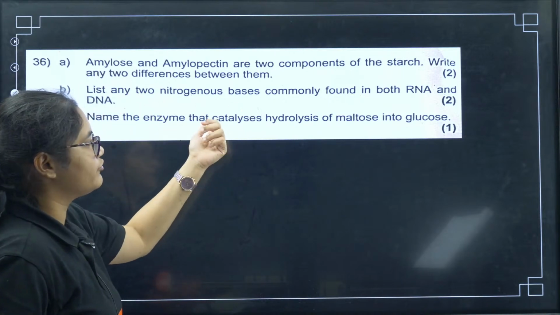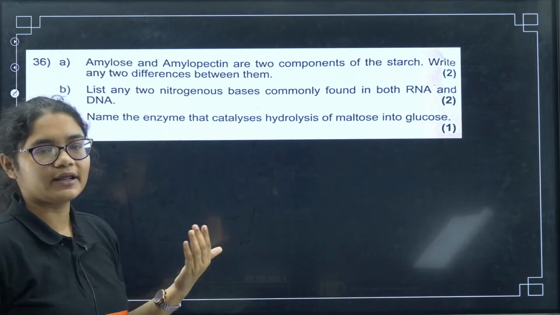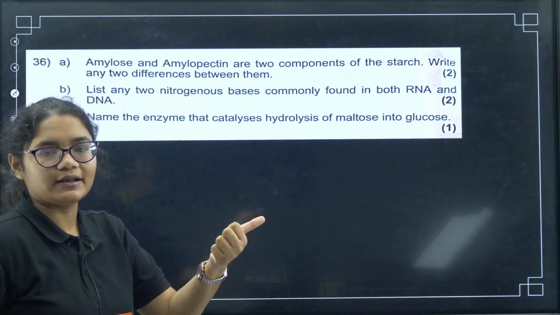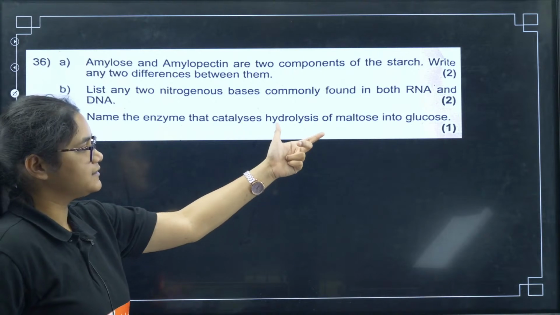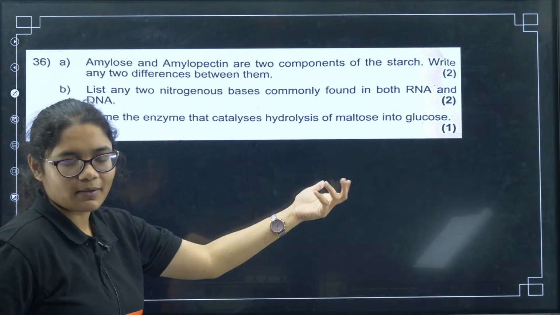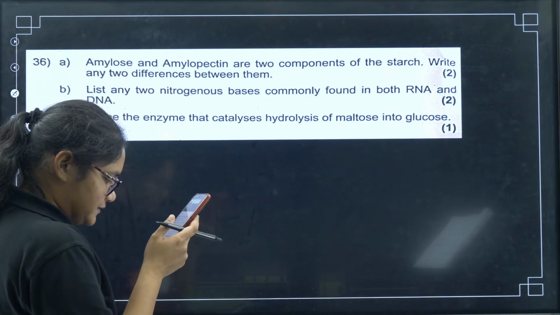Then list any two nitrogenous bases that are found in both RNA and DNA. You can write adenine and guanine, okay. Or cytosine also. Name the enzyme that catalyzes maltose into glucose, that is your maltase, okay. Yes.